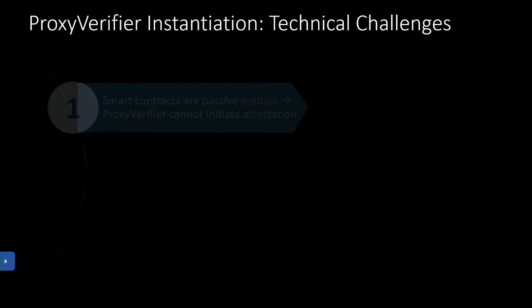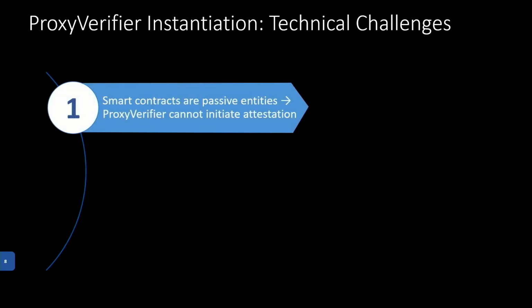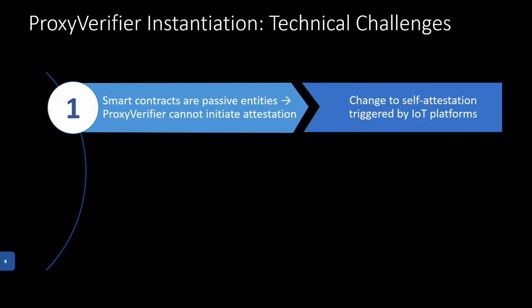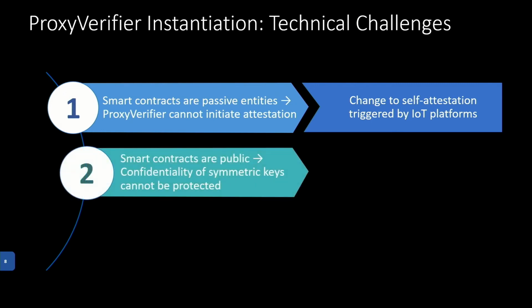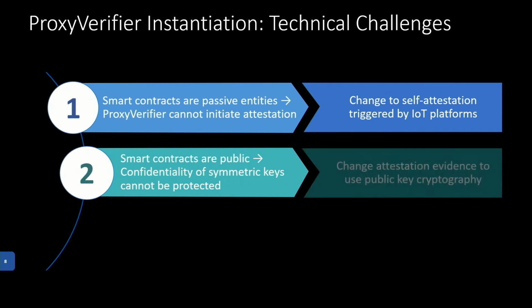The first one is that, by nature, smart contracts are passive entities, which means that, unlike the verifier we had before, it cannot proactively trigger the attestation. But we were able to solve this by switching to self-attestation triggered by the IoT devices themselves. A second issue is that smart contracts are public, so everyone can look at them, and this obviously results in no confidentiality, so we cannot store any pre-shared keys in them. To overcome this limitation, we swapped to public key cryptography for our attestation evidences.